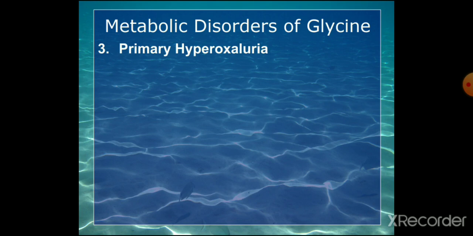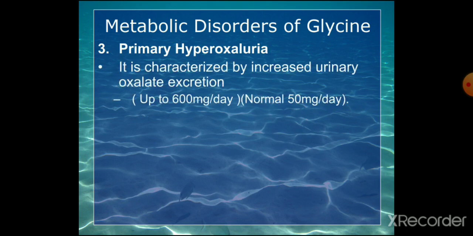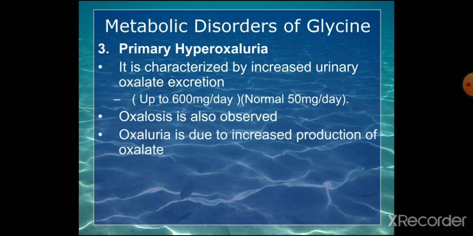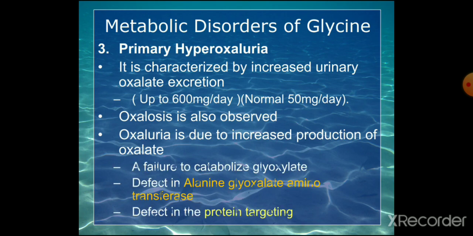It is an inherited disorder of the glycine metabolism. It is characterized by increased urinary oxalate excretion, normally up to 50 milligrams per day, but in this case up to 600 milligrams per day. And oxalosis is also observed. It's an autosomal recessive disorder. Oxaluria is due to the increased production of oxalate. So how is it occurring?